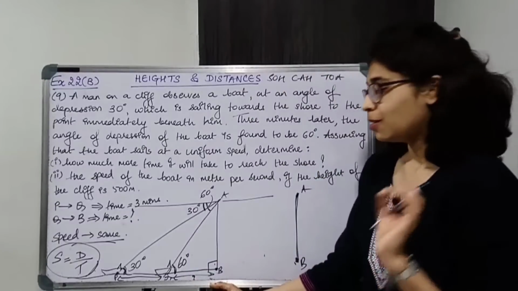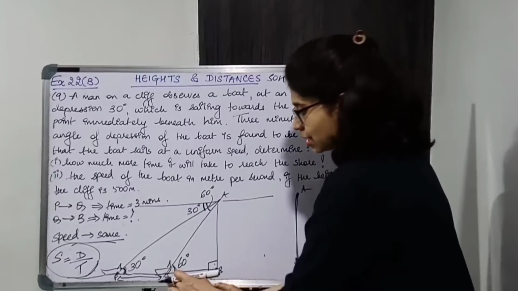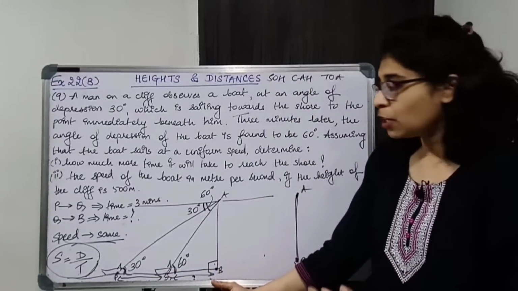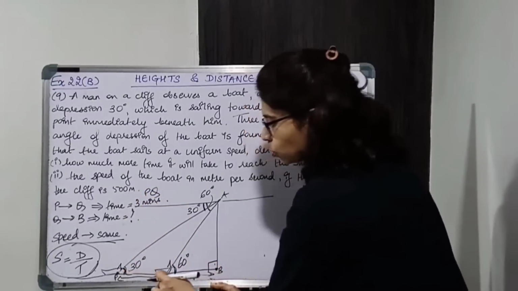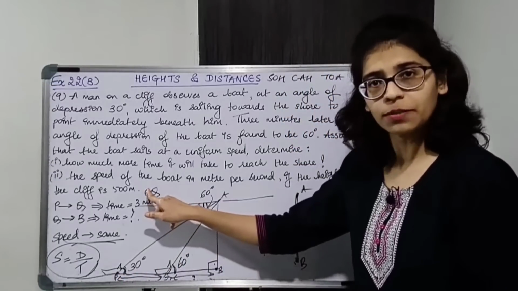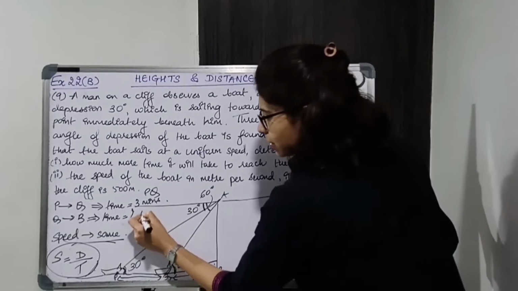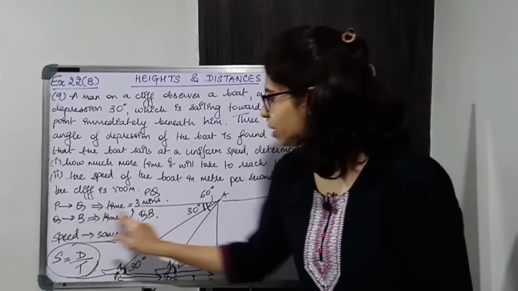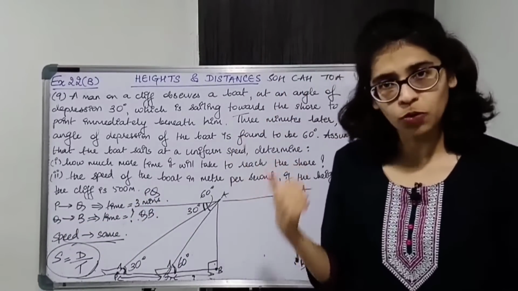Now initially P to Q is the distance and Q to B is the later distance. So here the distance is PQ. P to Q is coming, so length PQ is the distance. And from here to here the distance will be QB. So P to Q distance is PQ, Q to B distance is QB. Here we know the time, here we don't know the time.